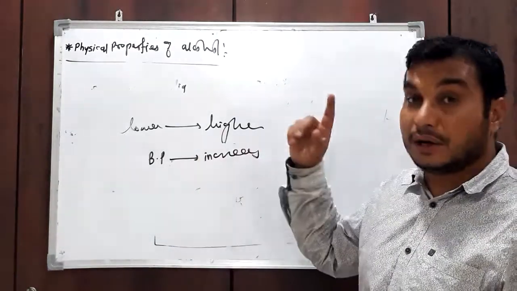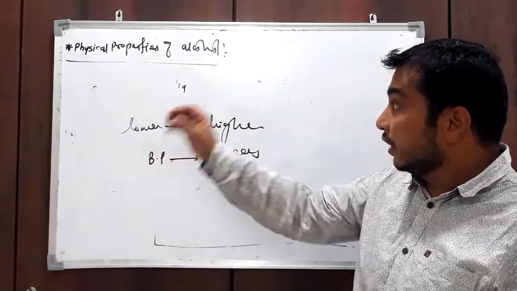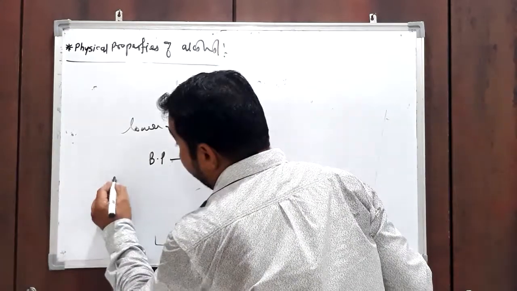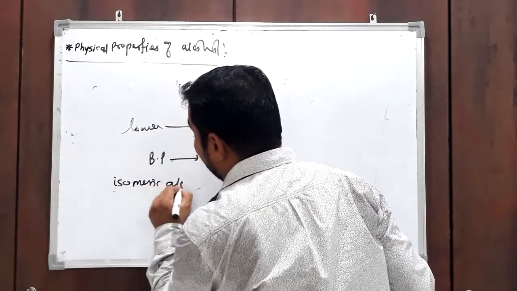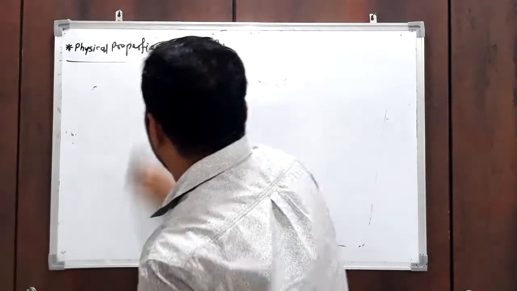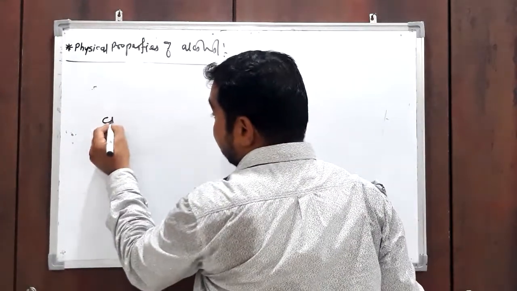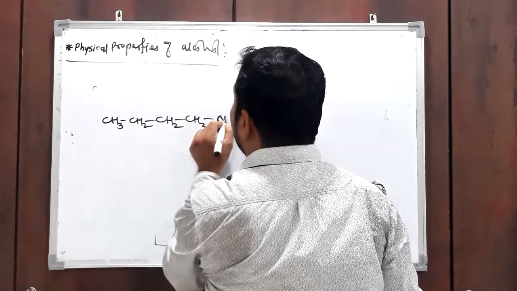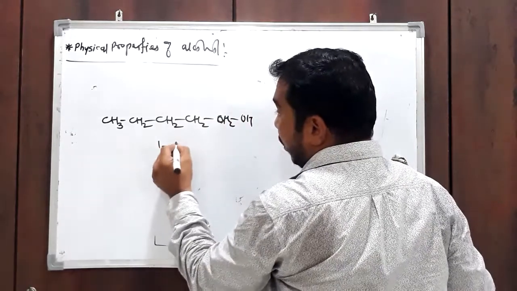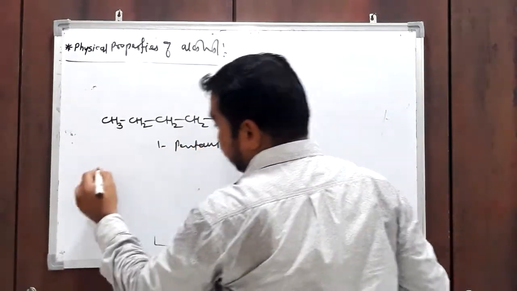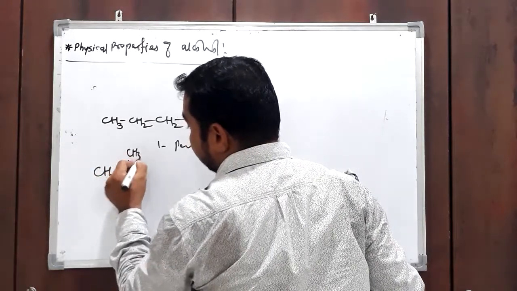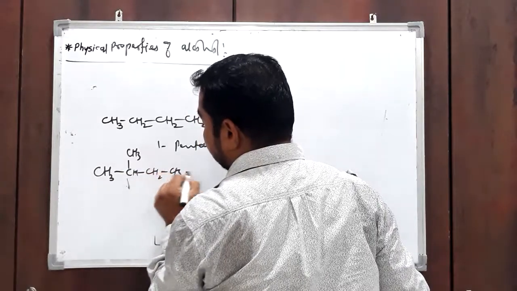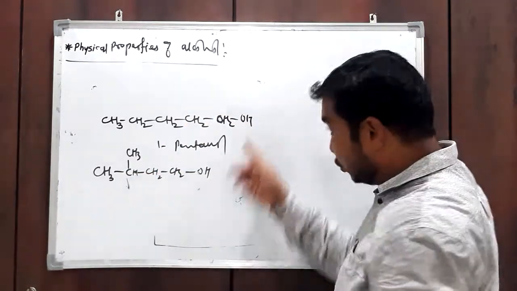Therefore, the boiling point or even melting point of alcohol increases from lower to higher members. Again, in the case of isomeric alcohols, that means alcohols having the same molecular formula but different structure, like this: CH3CH2CH2CH2CH2OH, 1-pentanol, then CH3, like this. These are isomeric with each other.